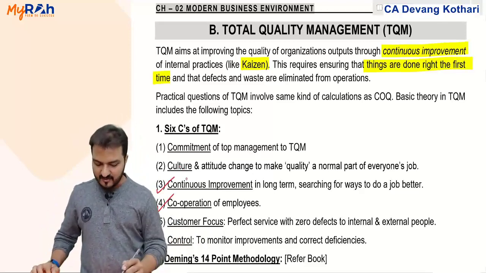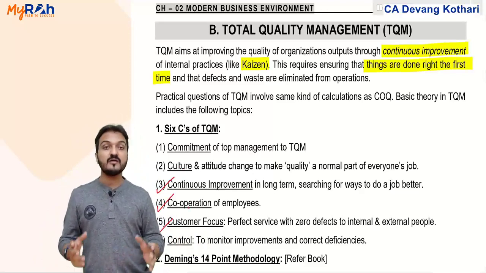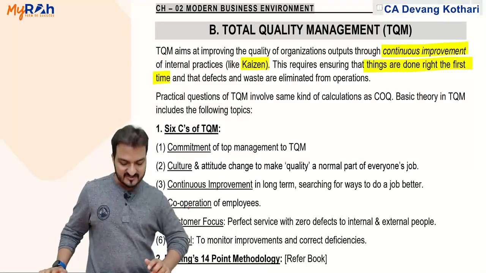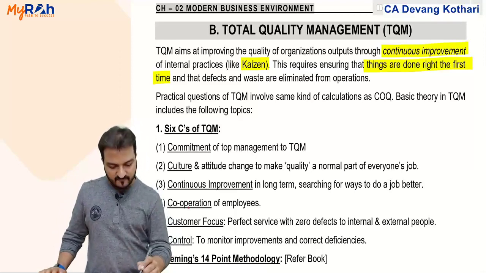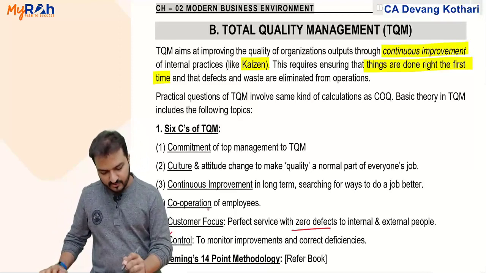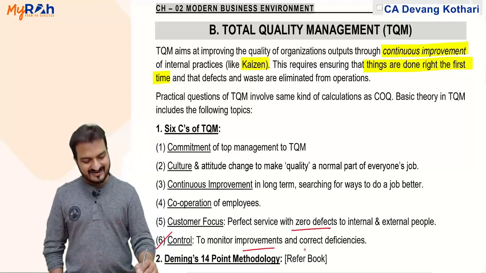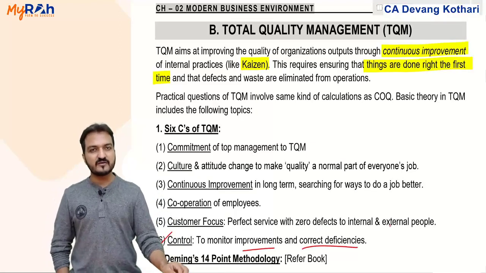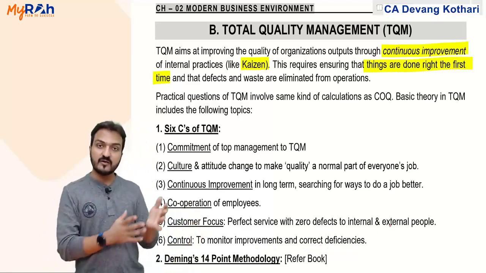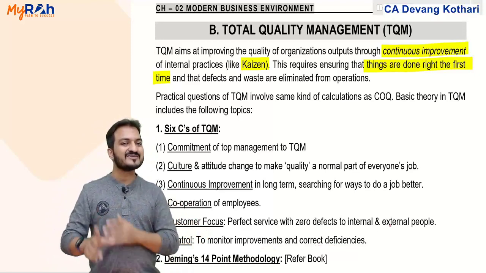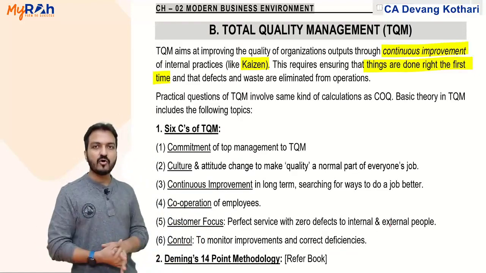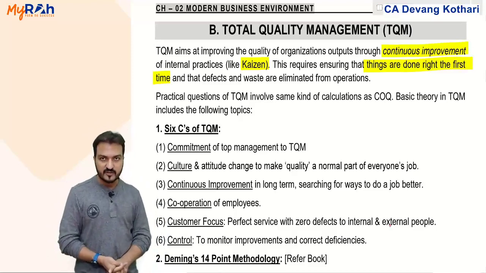Cooperation of employees are needed. Yes. Customer focus. Ultimately the focus is to have better customer satisfaction. Yes, customer will be more satisfied if I deliver to him 0 defects. Yeah. And control. To monitor improvements and correct deficiencies. Control basically means compare budgets with the actuals. Compare your estimated defectives with the actual defectives and try to decrease the differences. Yeah, these are called as 6 C's of TQM.